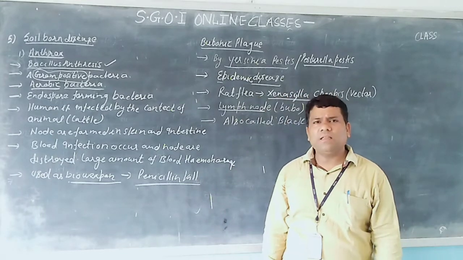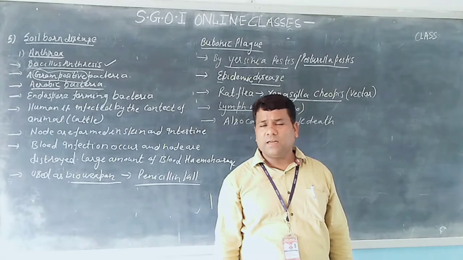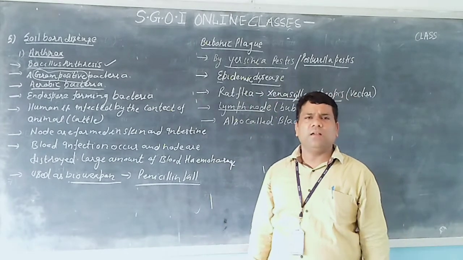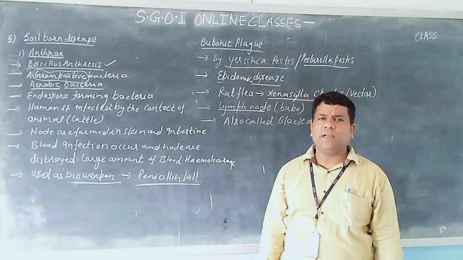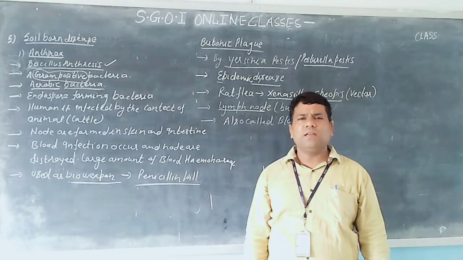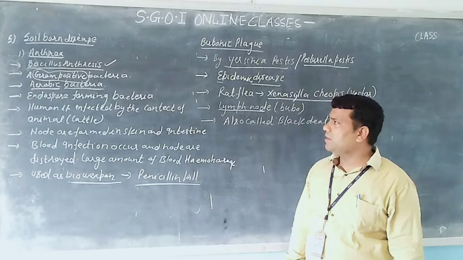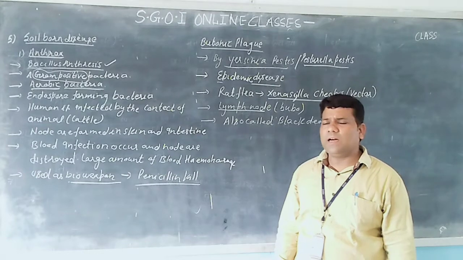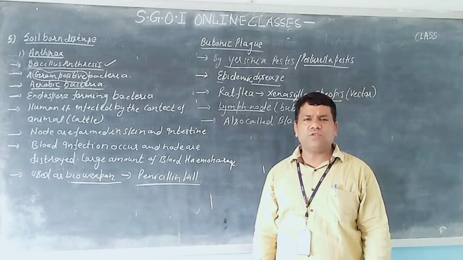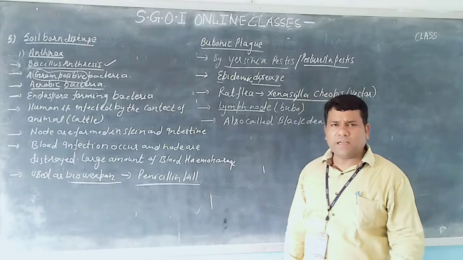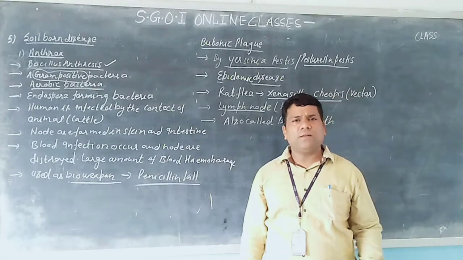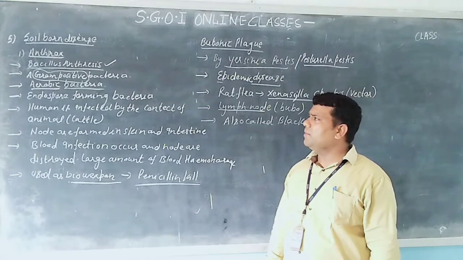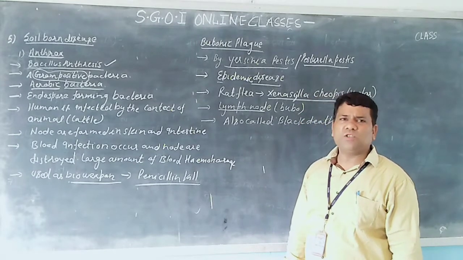Actually, this is a technique developed by a scientist called Gram, and he stained different types of bacteria. Gram-positive and gram-negative are the strains of bacteria. It is a technique by which we stain different types of bacteria. It was developed by Gram, so it is called the Gram test or Gram staining.